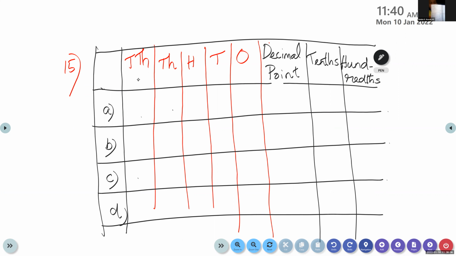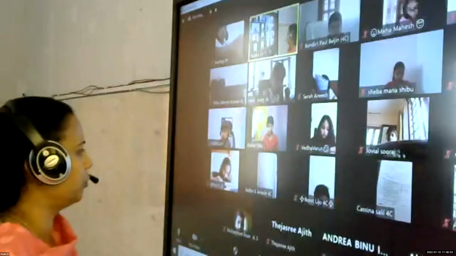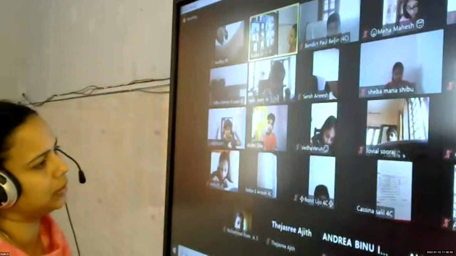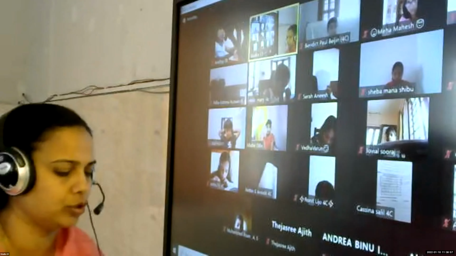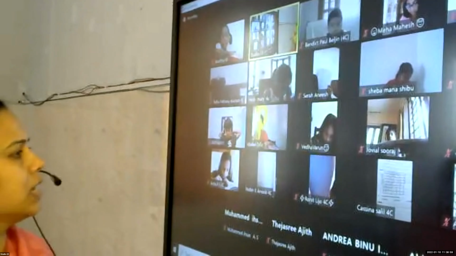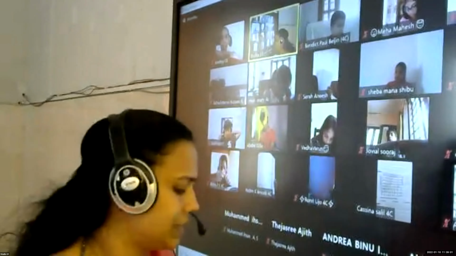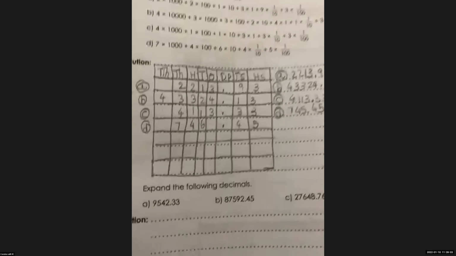So 10,000, 1,000, 100, tens and ones, then decimal point, tenths, hundredths. Here you write the serial number for questions A, B, C, D. Yes, Nobin. So we will place the number inside according to the place values, and afterwards we will write it as a decimal number. We can do that in the next class.